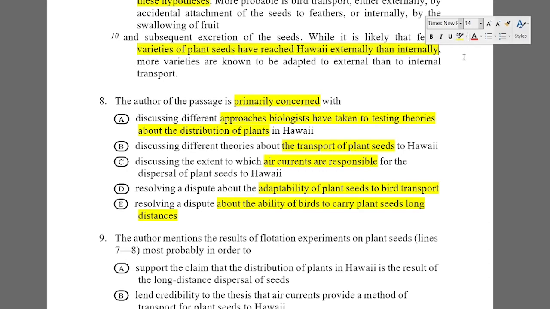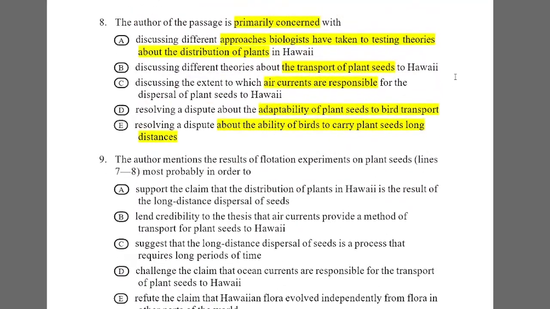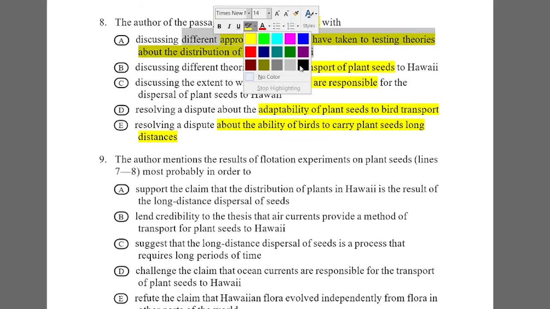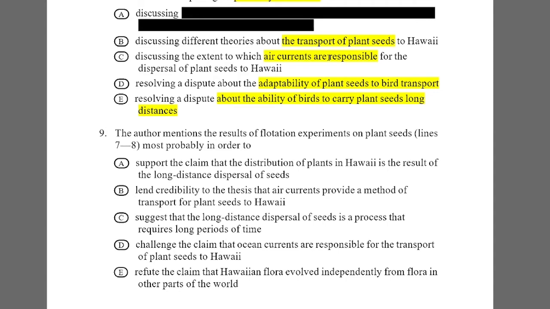So I think it will be the right answer or not. Discussing different approaches, biologists testing theories about the distribution of plants, it's not distribution of plants. It discusses the plant seed. So I totally discard it and it does not agree with the passage. Second is discussing different theories about the transport of plant seeds to Hawaii. Yes, transport of plant seeds.